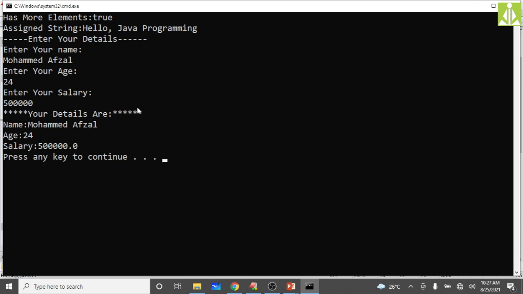As you can see, name it is reading like a line, so it reads the space also, and whatever we give after the space. Until we hit the enter key, it reads the complete line, because we said nextLine. Then it reads the age, the 24 value, then the salary, some 5 lakhs. Hopefully you understood this program.